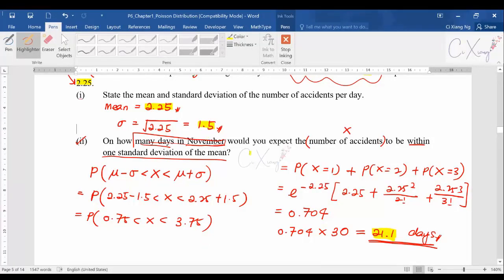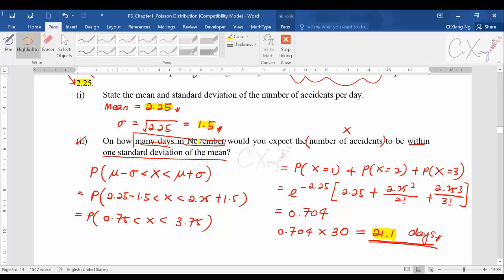Actually, in this part 2, they are mainly testing you on understanding the sentence itself. I understand that a lot of students won't be able to write this out. So you need to know the meaning of within one standard deviation of the mean. Alright, so this is what we want to cover for the mean and also the variance for Poisson distribution.